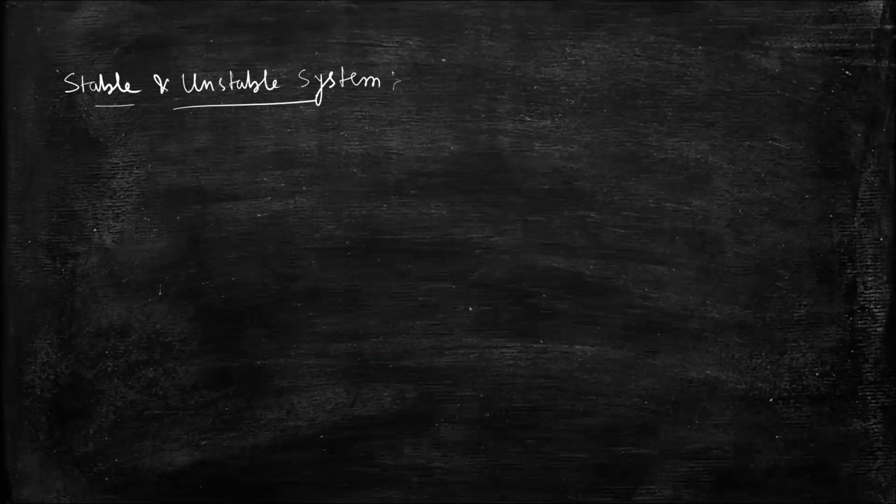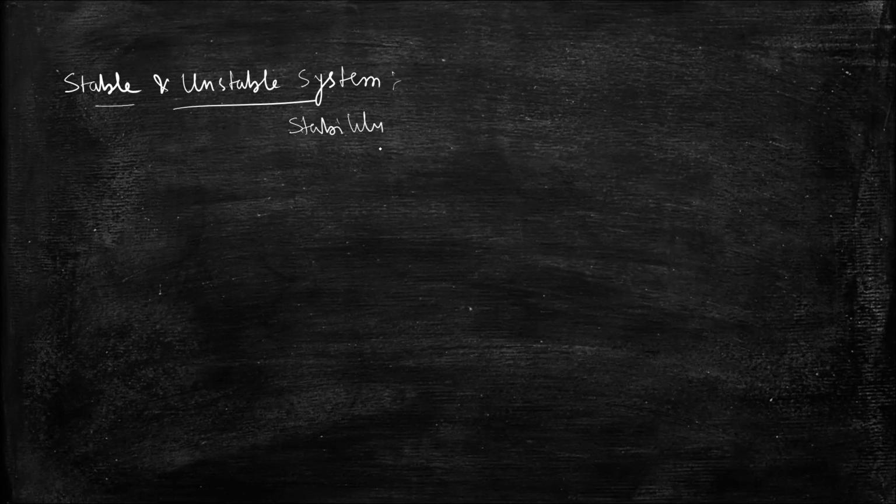Stable and unstable system. A stable and unstable system means the system which follows the stability property is known as a stable system. And the system which doesn't follow the stability property is known as an unstable system. So first of all, I have to know what you mean by stability property.